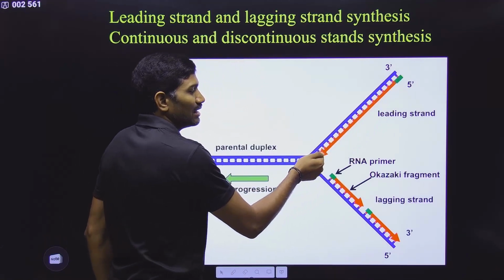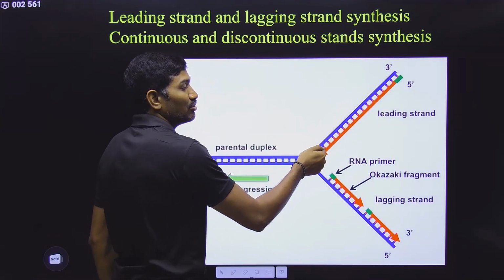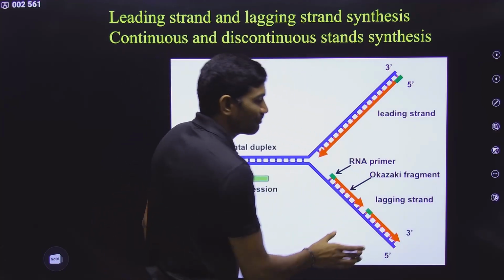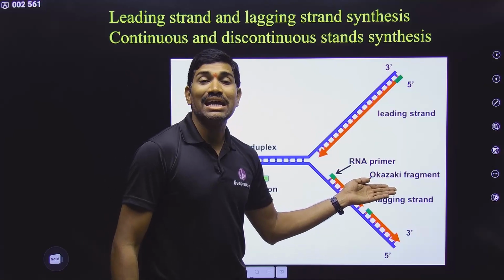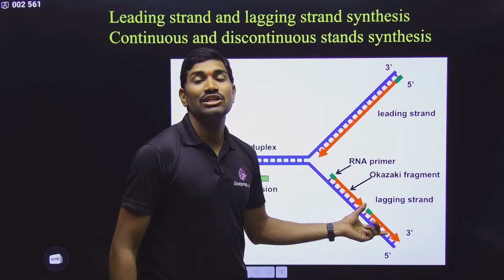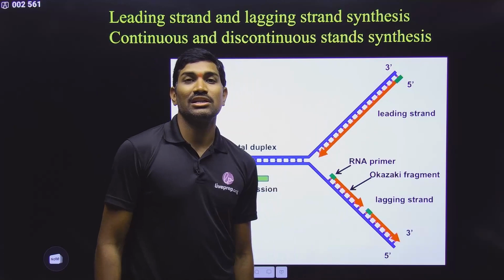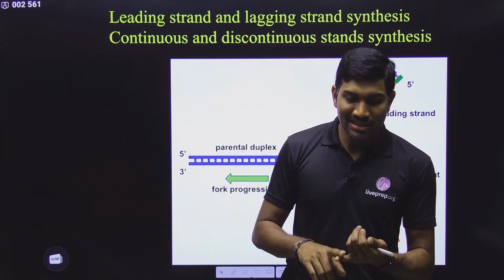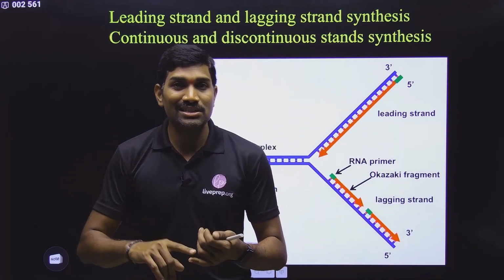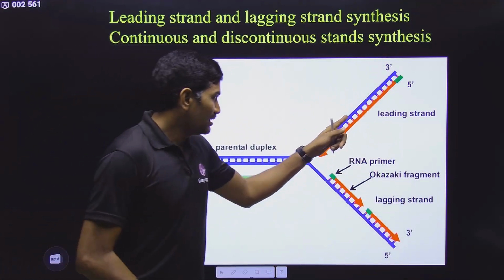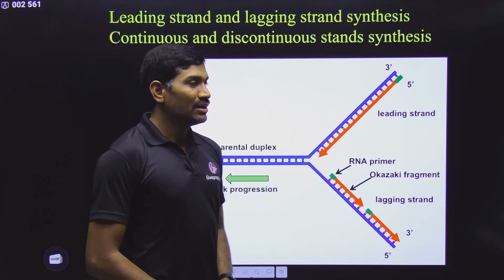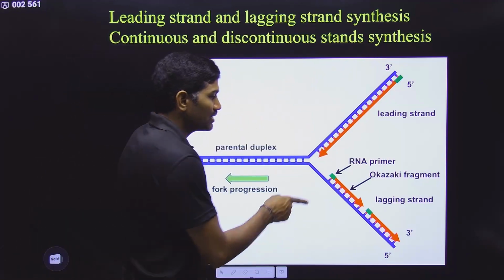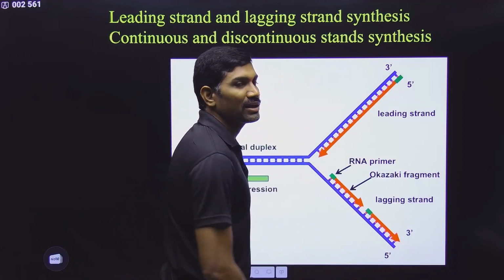The leading strand is always synthesized continuously. That's why the leading strand is the continuous strand. But the lagging strand is synthesized in the form of fragments. What are these fragments called? Okazaki fragments. And that's why it is discontinuous. One is continuous, the other one is discontinuous. That's why DNA replication is called semi-discontinuous. In the previous experiments, we proved that it is semi-conservative. So DNA replication is semi-conservative and semi-discontinuous. And please remember, the leading or continuous strand is synthesized towards the replication fork, whereas Okazaki fragments are synthesized away from the replication fork.